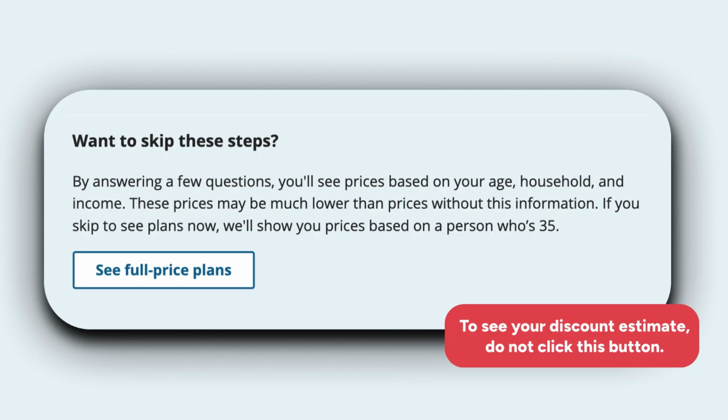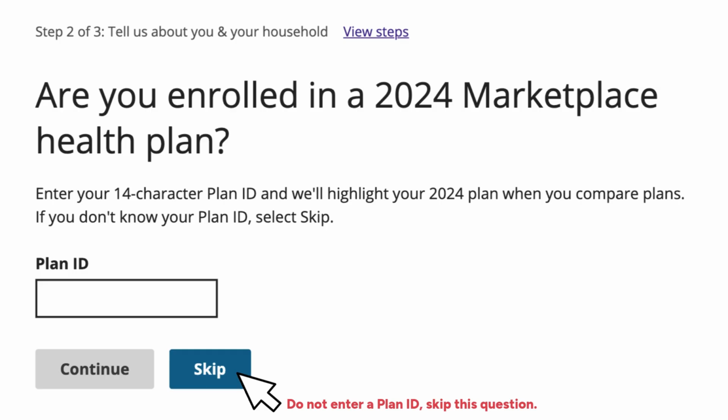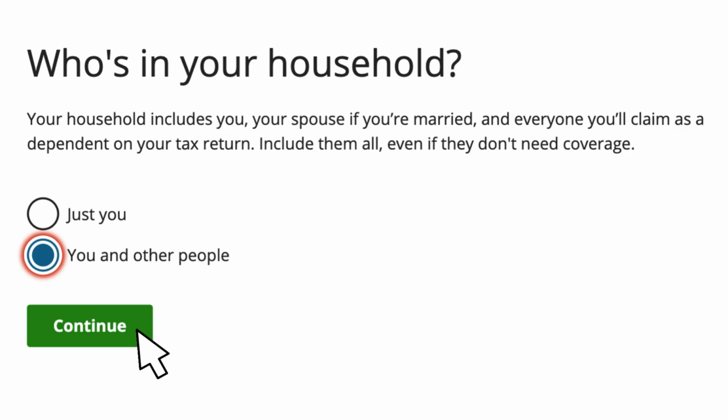To see your discounts, please continue to use the green buttons to answer questions that are necessary to calculate your discounts. This information is optional. Just click on Skip to continue. It asks about old health plans, so you can just hit Skip.